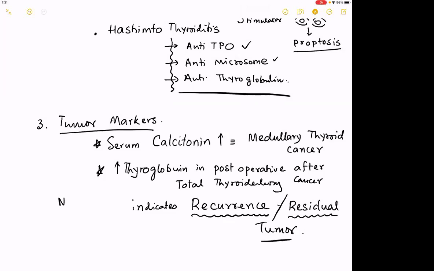This again is a very important MCQ. This again is an MCQ that has come maybe 10,000 times by this time. So the tumor markers in thyroid cancers are calcitonin and this.